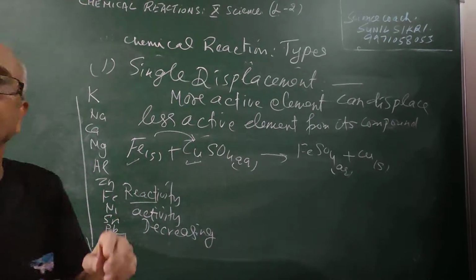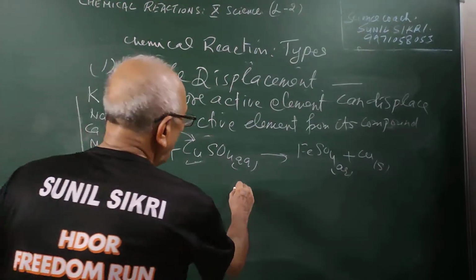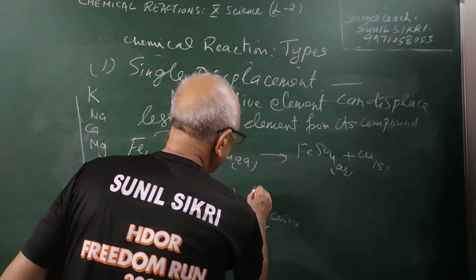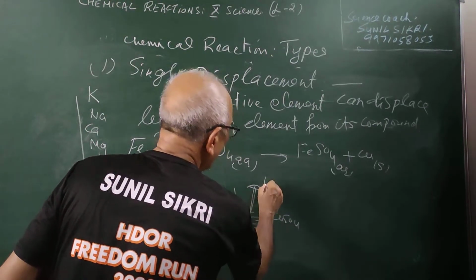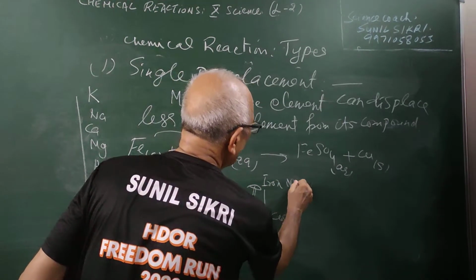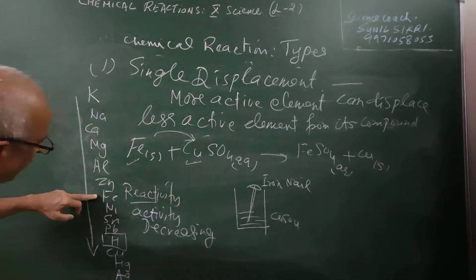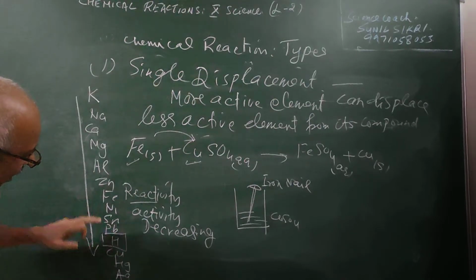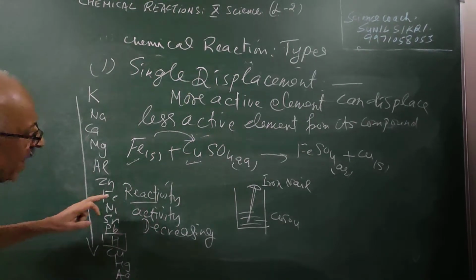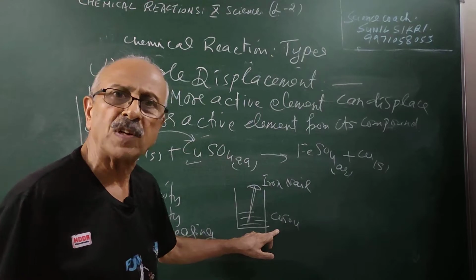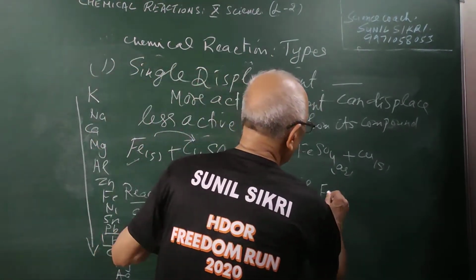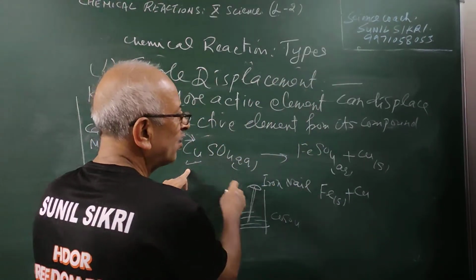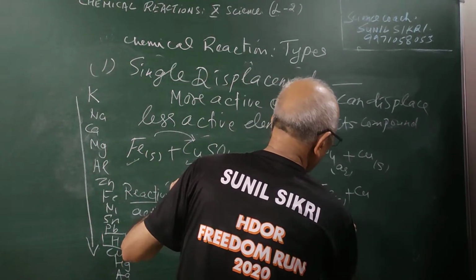So if I put a nail of iron in copper sulfate, what will happen? This is an iron nail, students. Iron is above copper in the series. Iron is more reactive than copper. Iron is more powerful than copper. Iron will displace copper from copper sulfate solution, as we have shown here, students. So iron is more active.